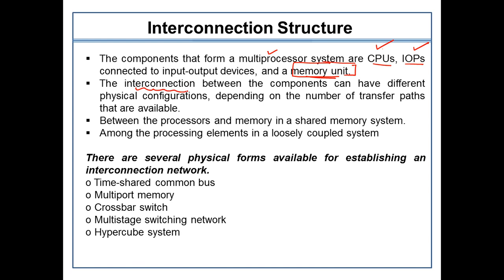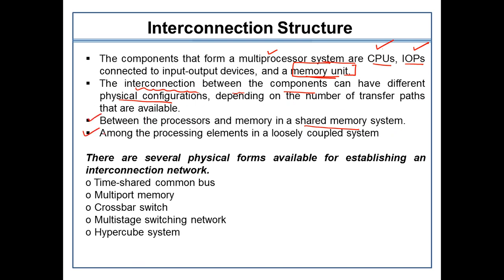Now the interconnection between these components can have different physical configurations. As I was explaining in the previous slide, there were two different configurations explained to you. So based upon those parameters, we can derive a number of different configurations, depending on the number of paths we are using to transfer the data. So between the processor and the memory in a shared memory system, we need interconnection systems.